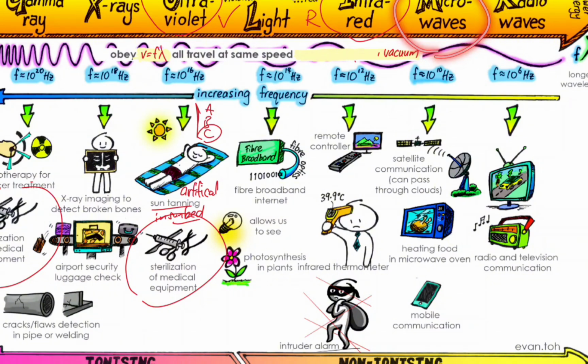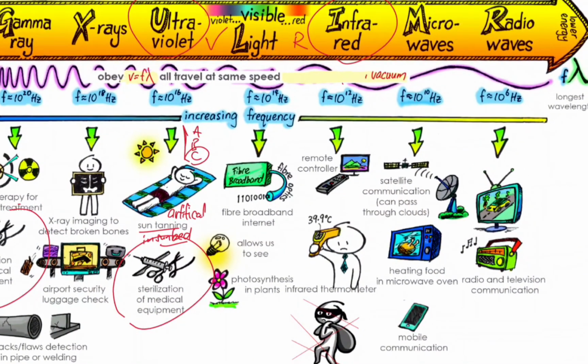Now the next one, microwave, commonly asked also. Now let's talk about the most common use, which is your microwave oven that is used to heat up food. Do not say cook food, okay? It's to heat up food. So basically the microwave will excite the water molecules, they rotate and vibrate very vigorously and rub against each other. That's why they produce the heat and that heats up the food.